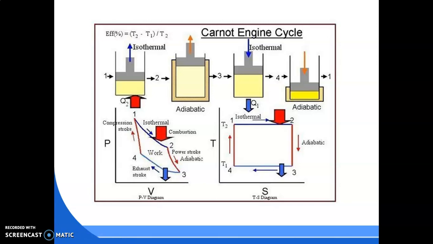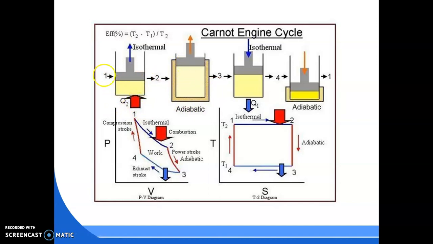The heat source is considered a reservoir also. If you add heat or remove heat, the temperature remains constant. When the heat source is in contact with the cylinder piston arrangement, with the gas, some of the heat will be transferred to the gas. What will happen then? The characteristic of gas is to expand. It will gain the heat, the molecular randomness will increase, and it will try to expand. When gas tries to expand, the piston will move upward. This is the volume V1. Then after adding the heat, this is your V2.